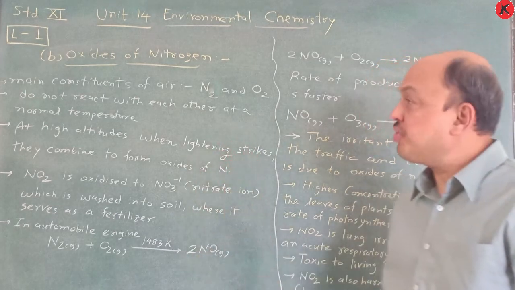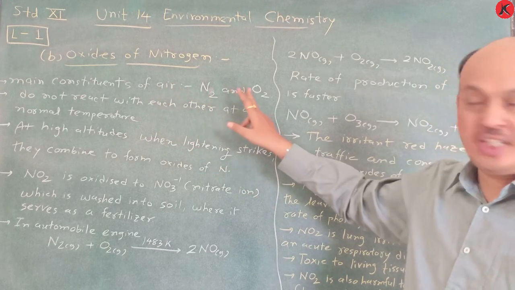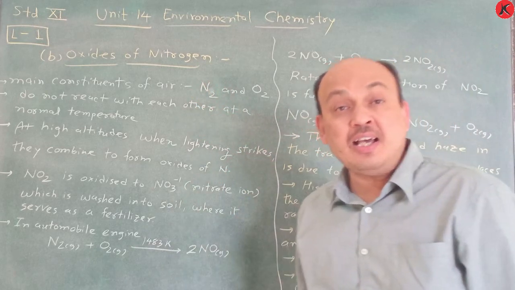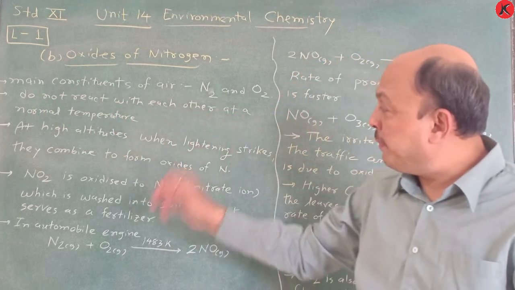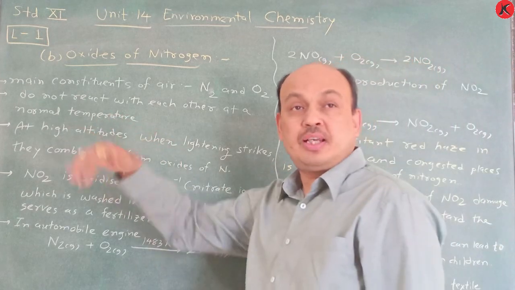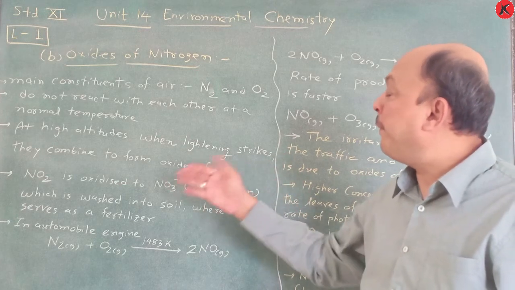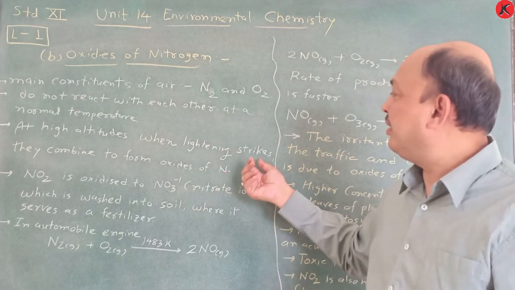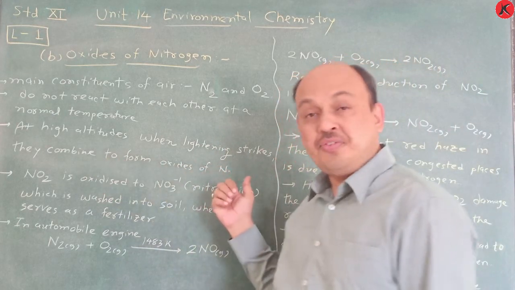Now the oxides of nitrogen. The main constituents of air, remember, are dinitrogen and dioxygen. Oxygen is present at 21% and N2 at 79%. They do not react with each other at normal temperature, but at high altitudes, when lightning strikes, they combine to form oxides of nitrogen. Lightning strikes, they combine to form oxides of nitrogen.